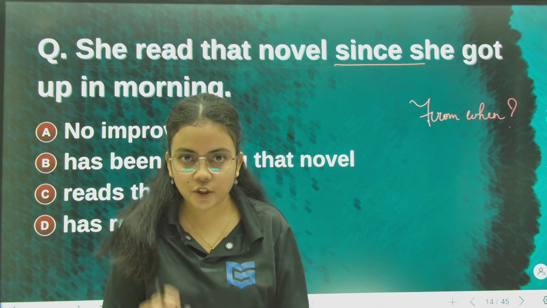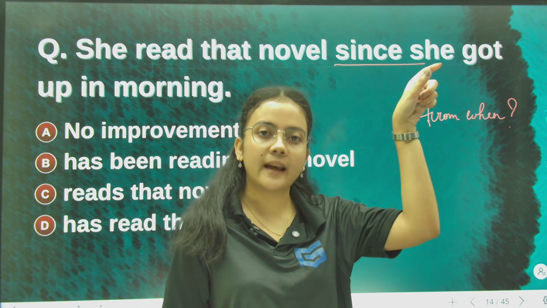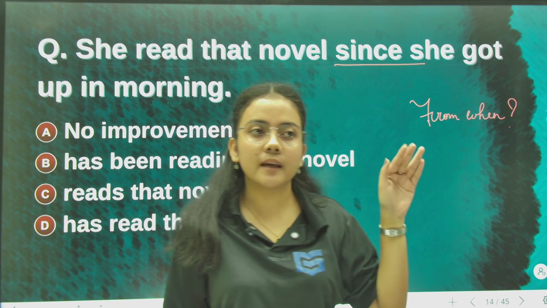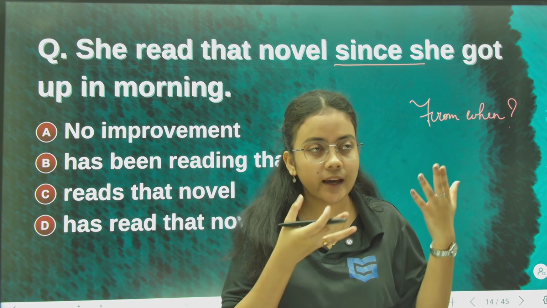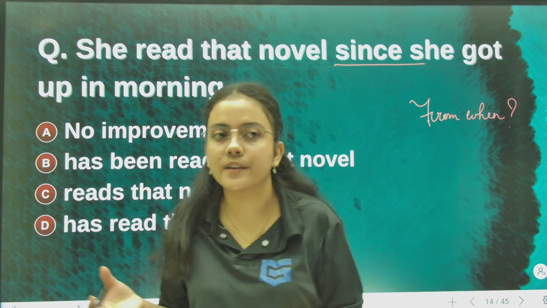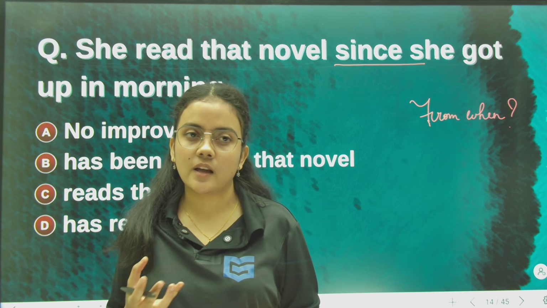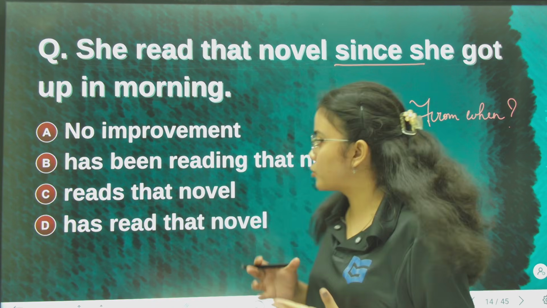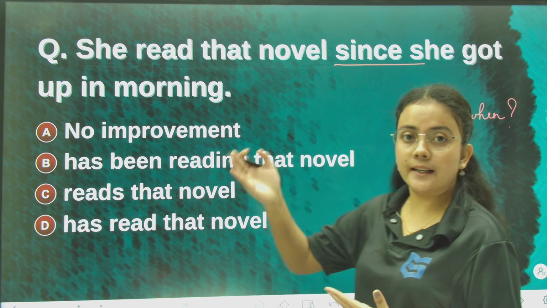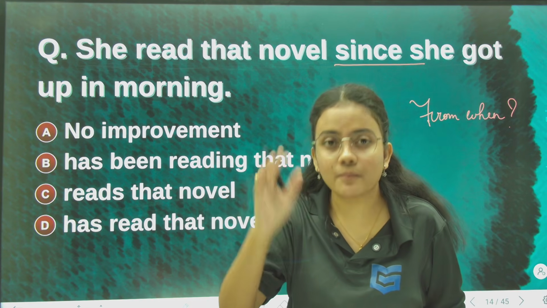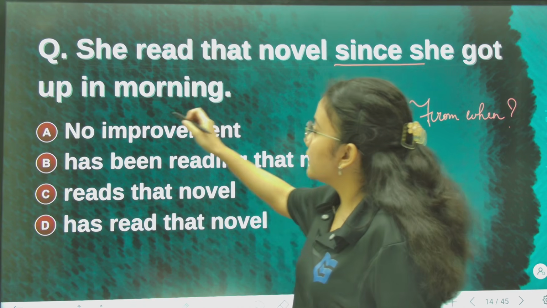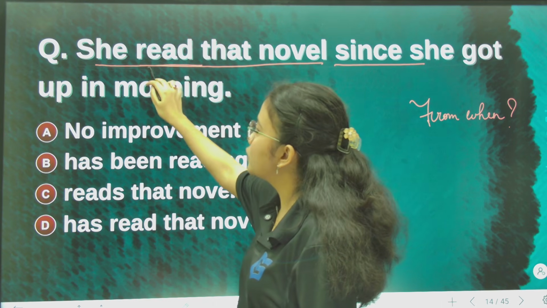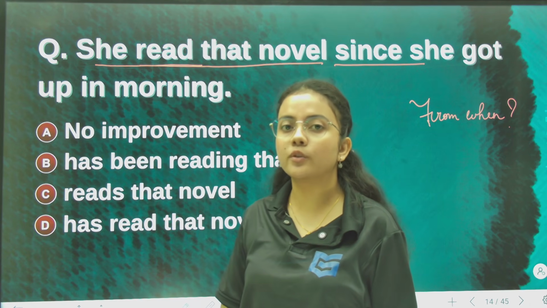So if an action started at a particular point of time in the past and it is still continuing in the present, and the relevance of the action is still there in your present, then in such types of sentences we use present perfect continuous. Now let us watch. She read that novel. Read is the verb. If we make this present perfect continuous, then what will be the answer?